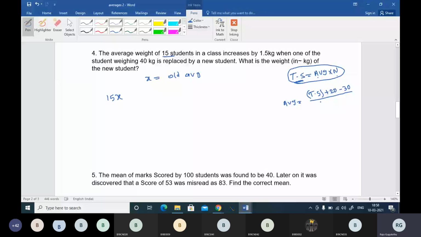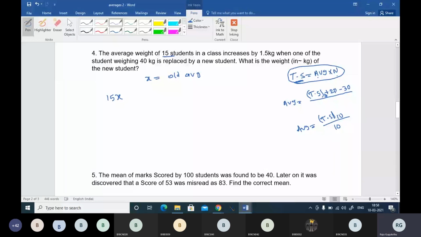Let's say there are 10 people right now. So 10 people's average will be the total sum of weight of 10 people by 10. This will give you the average. Total sum is nothing but the weight of the first student plus the second student, like that. The weight of 10 students divided by the total number will give you the average.